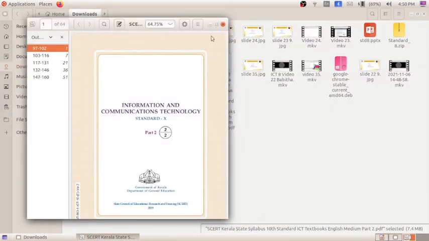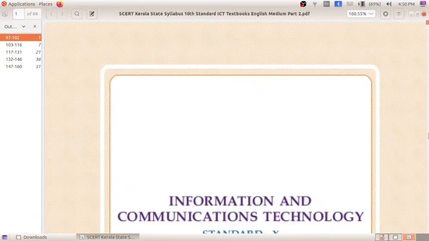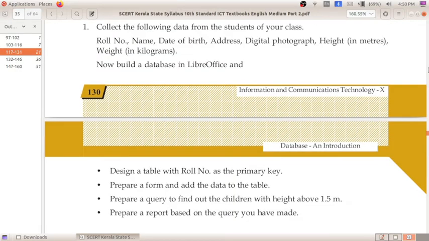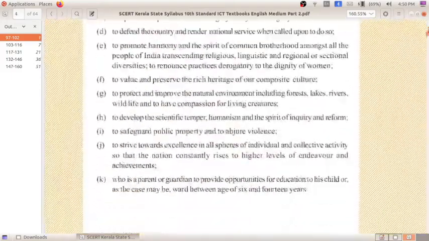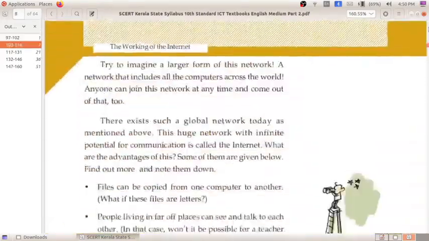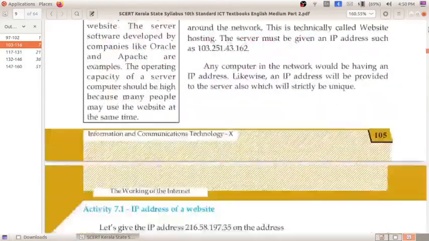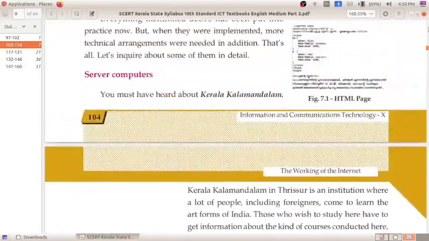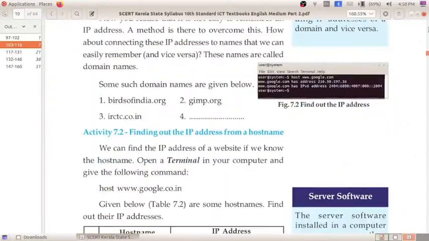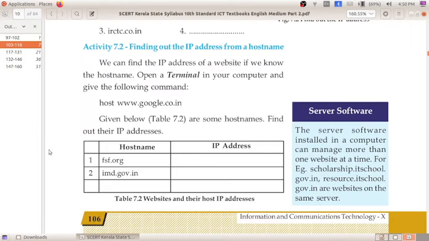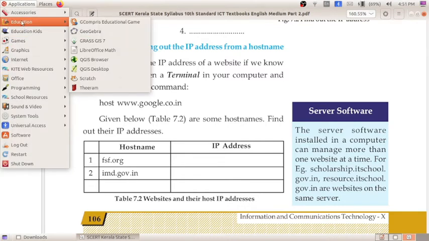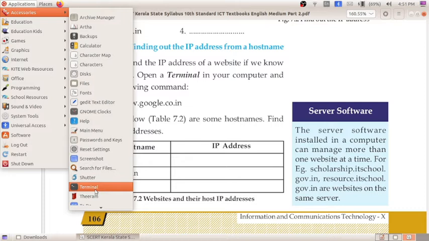Today we will be starting with the activity 7.2. This is the activity of finding out the IP address from a host name. You all will be knowing that. We will try out these two host names and let's see what will be the IP address of these. For that we have to open applications, accessories, terminal.